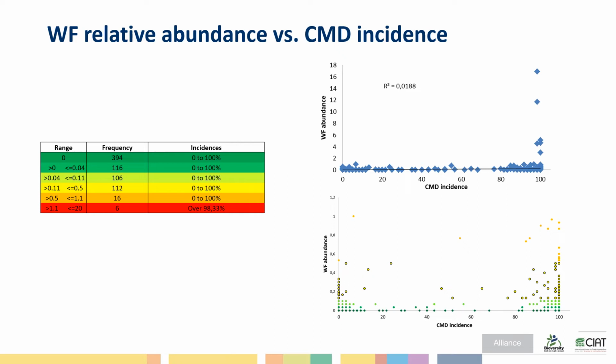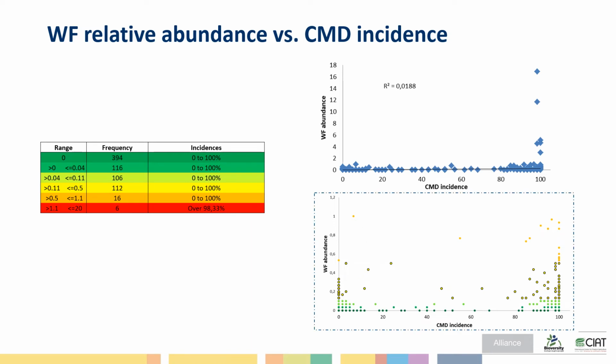However, in all 6 fields with the highest populations of whiteflies, the fields have an incidence over 98.33%. The data could suggest that the contribution to the CMD dissemination is mainly by stakes, and when the field has high incidence, the populations of whiteflies can increase.